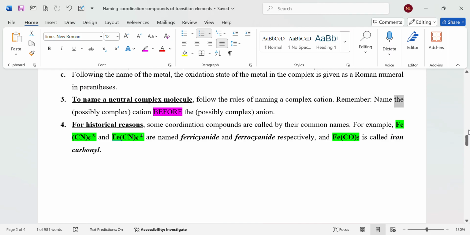Remember, name the possibly complex cation before the possibly complex anion. For historical reasons, some coordination compounds are called by their common names. For example, Fe(CN)6 3- and Fe(CN)6 4- are named ferricyanide and ferrocyanide respectively, and Fe(CO)5 is called iron carbonyl.